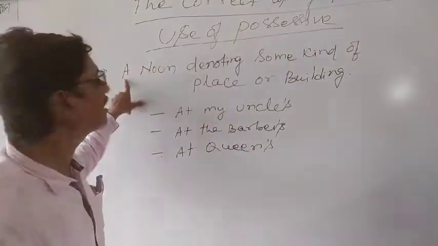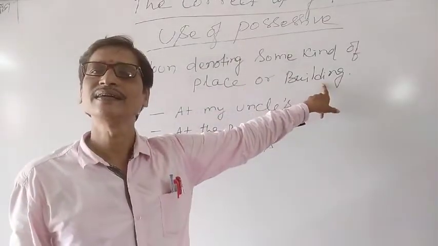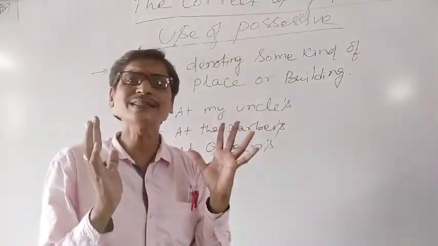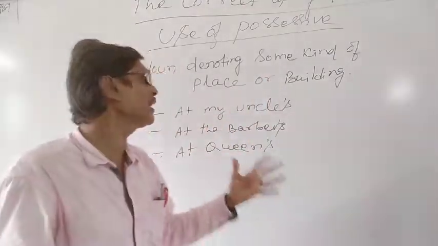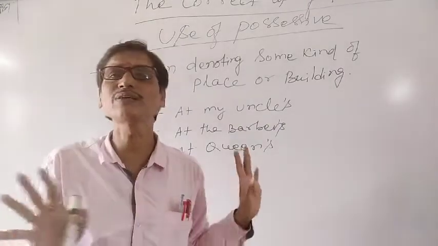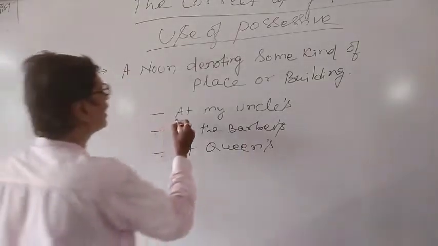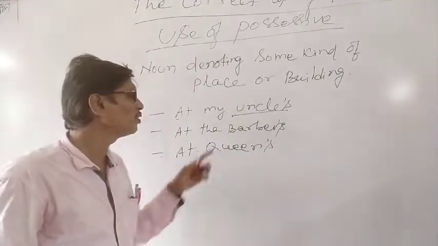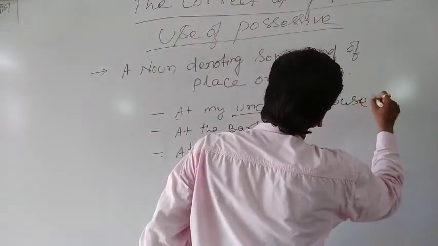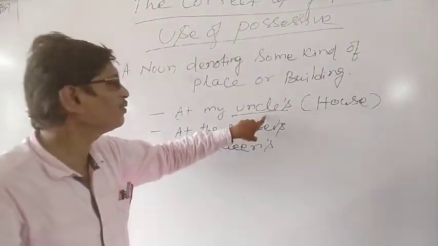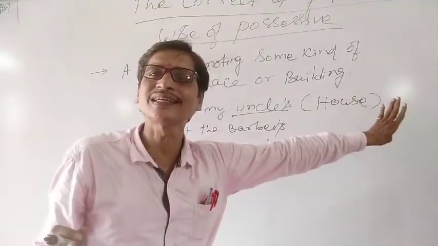You see, here is a noun denoting some kind of place or building. If we are talking about a noun that identifies a building or a place, in that case also we can use the possessive case with the noun. What is that? You see, at my uncle's. Where it is uncle's, it means what? Uncle's house. We are not writing the word house. When we have written uncle's, it is easily understood that it is uncle's house. So it is not necessary to write house.